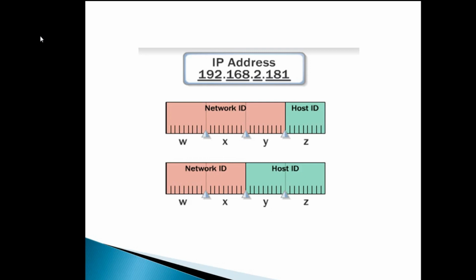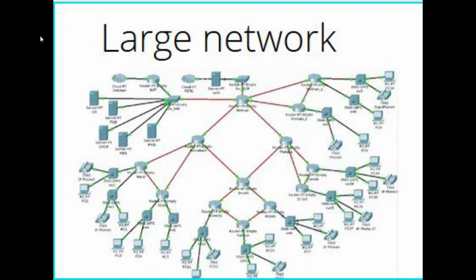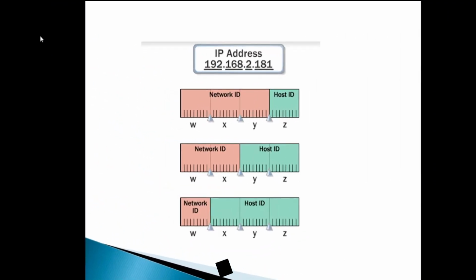In the second, the medium network environment, W and X would be your network ID and Y and Z is your host ID. On a very large network with millions of clients, the X, Y, and Z octets can represent the host and the W octet can represent the network. Together, the network ID and the host ID make up the IP address.